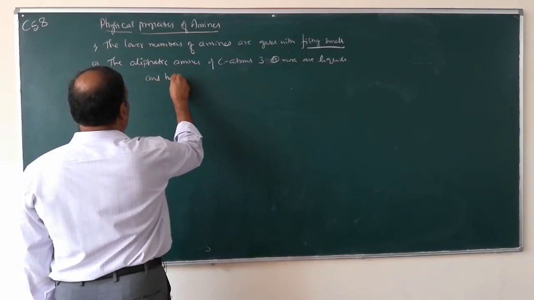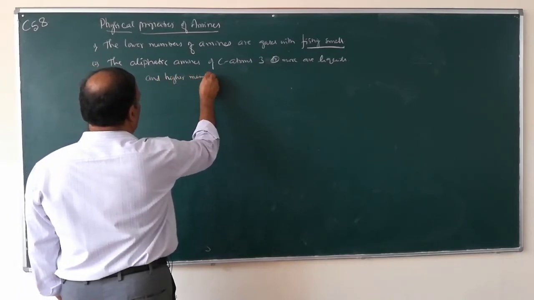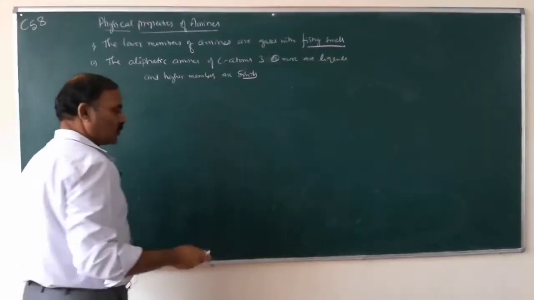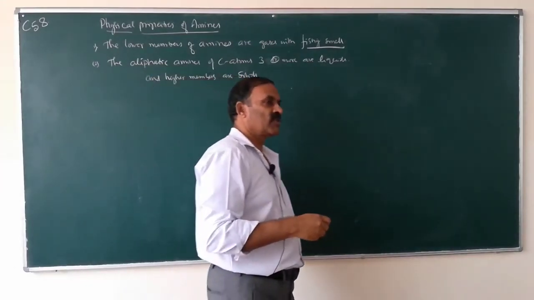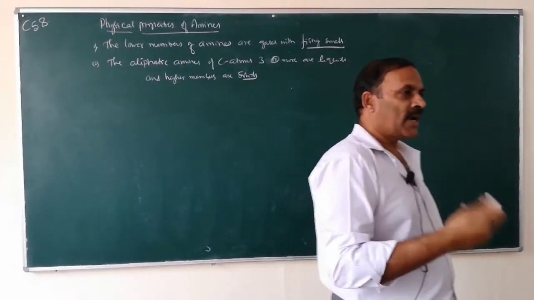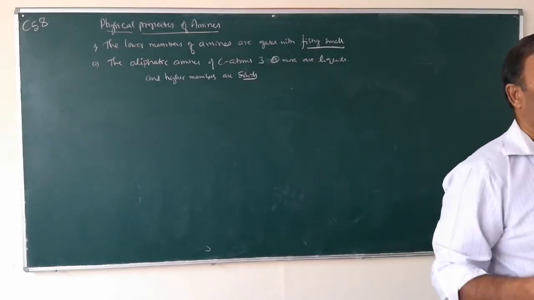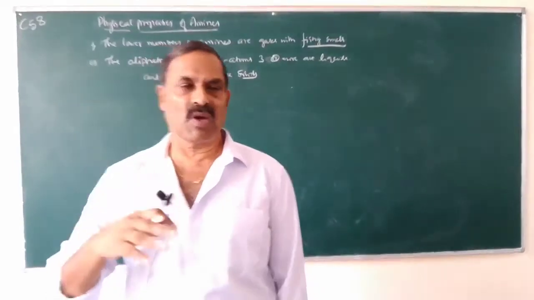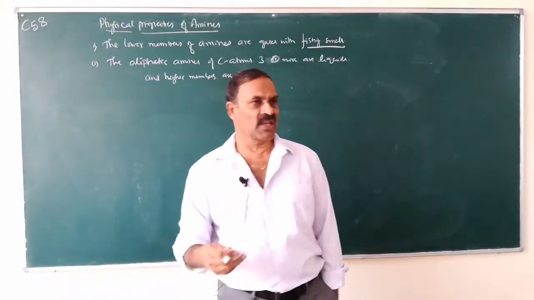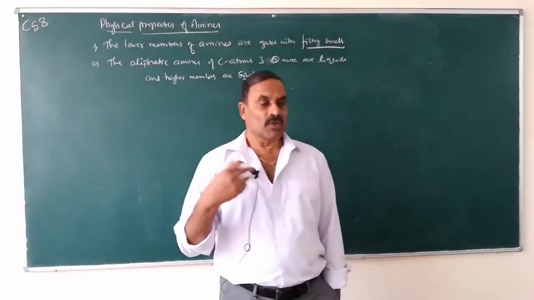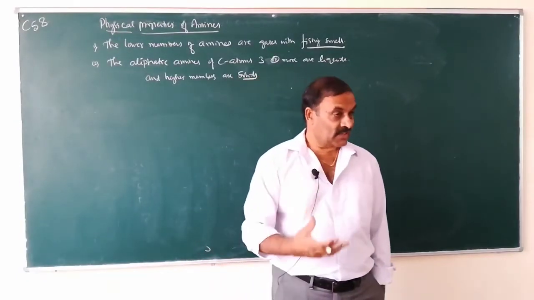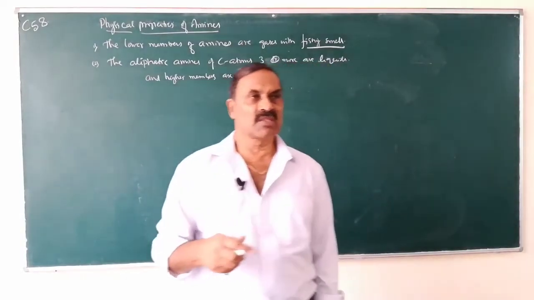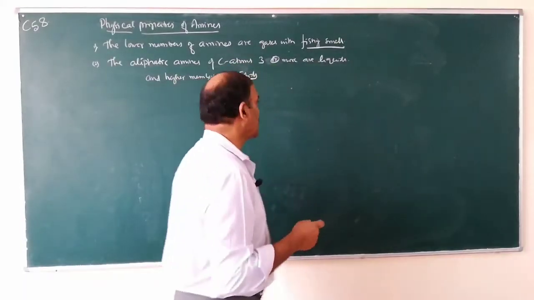So the very lower members are gases with a fishy smell: carbon atom number 1 and carbon atom 2 are gases with a fishy smell. Carbon atoms around 3 and greater are liquids, and higher members are solids.